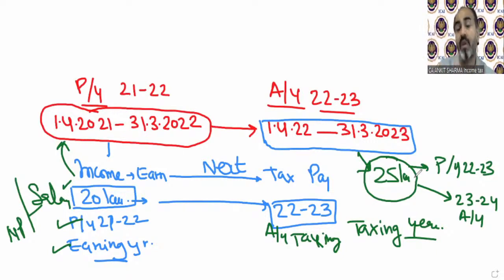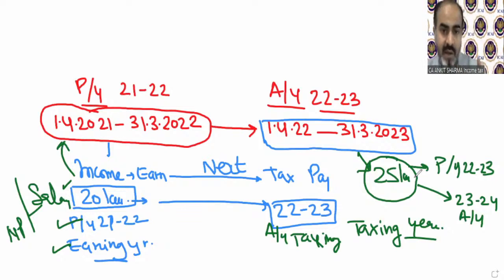If you earn anything in 22-23, then for that income, 22-23 will be called previous year, and the next year, 23-24, will be called assessment or taxing year. If you earn anything in 23-24, then previous year will be 23-24 and 24-25 will be your assessment year.